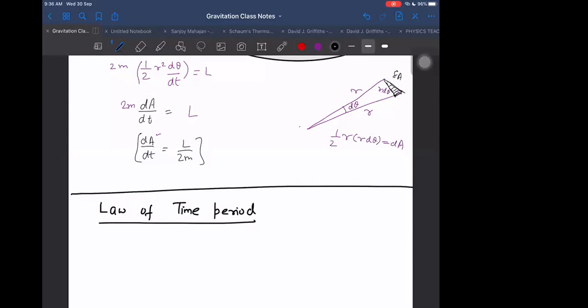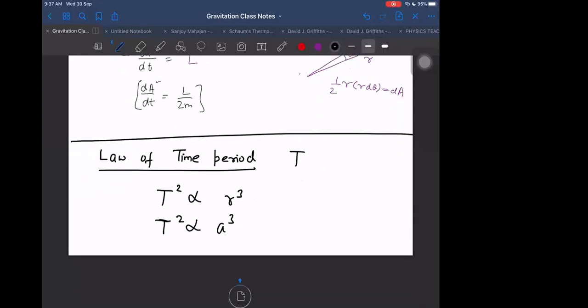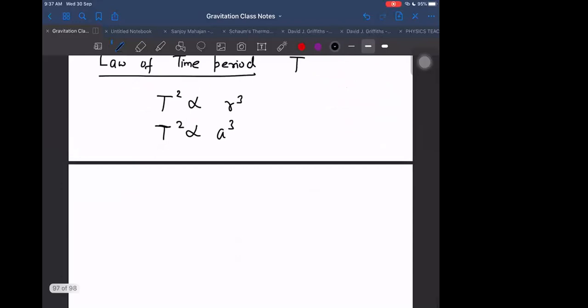With the law of time period, we will find out time, and it says that the square of the time period is proportional to R cube. Correct. But actually for an elliptical orbit, there is no radius. For that case, it becomes A cube, because then it will be the semi-major axis. Whatever role is played by radius in a circular orbit, that role is played by the semi-major axis in an elliptical orbit.